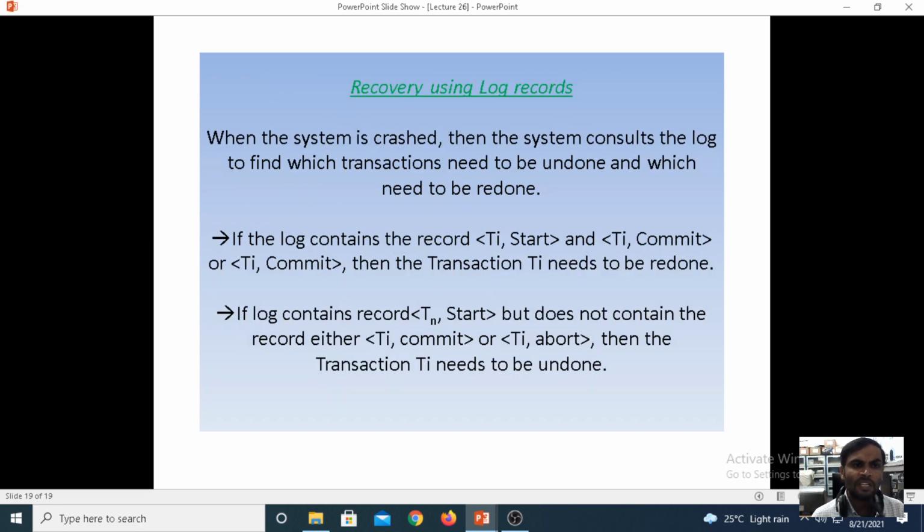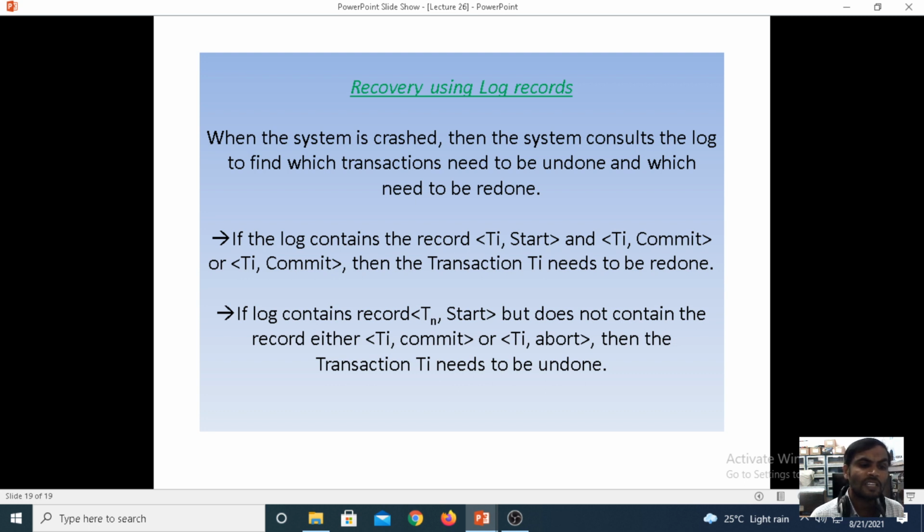Now, with the help of recovery log records, how do you recover the data from the transactions? When the system crashes, the system consults the log files to identify which transactions need to be undone and which need to be redone. If the log contains the records Ti start and Ti commit, then the transaction Ti needs to be redone. So if Ti is started and Ti is committed in the log files, we redo the recovery.